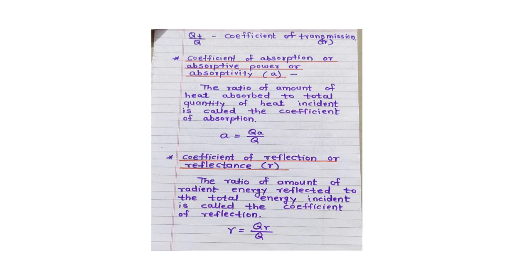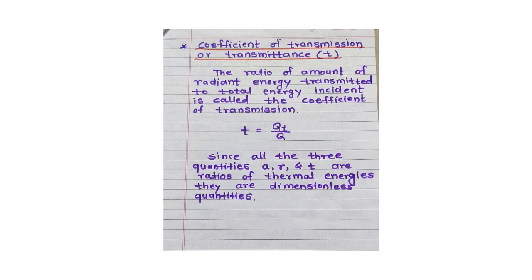Now second is the coefficient of reflection. What is the coefficient of reflection? It is also called the reflectance. It is denoted by small r. It is the ratio of the amount of radiant energy reflected by the surface to the total energy incident on the surface, and is called the coefficient of reflection. It is QR upon Q, denoted by small r. Coefficient of reflection or reflectance. Then the coefficient of transmission, also called the transmittance. It is denoted by small t.